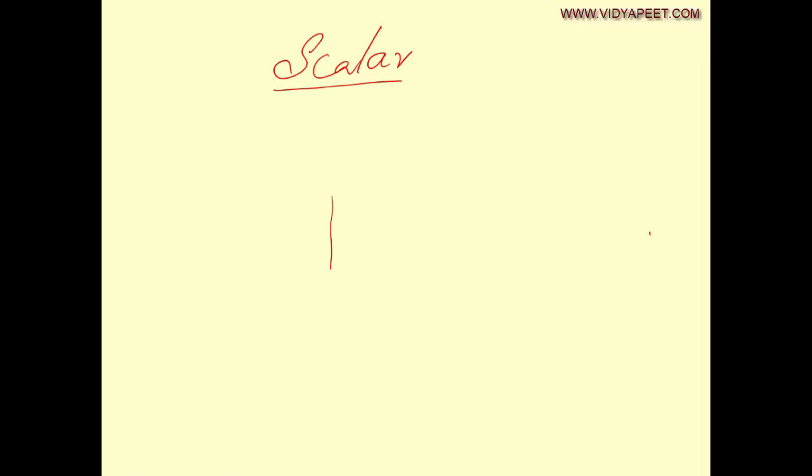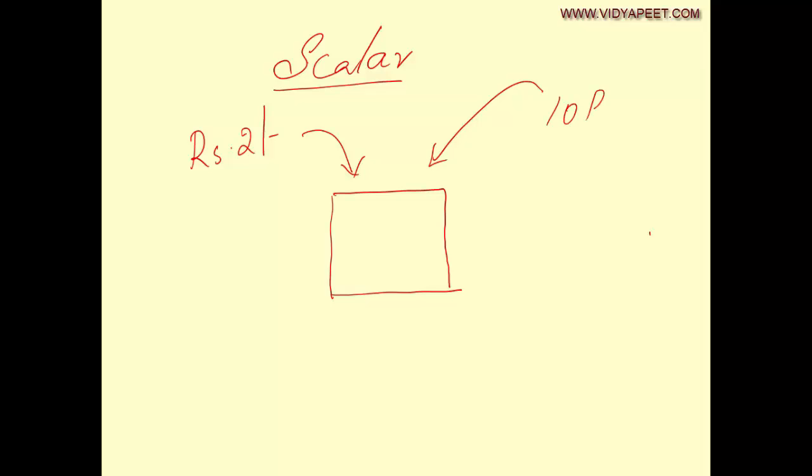Imagine there is a box. அந்த பாக்ஸுக்குள்ளே I am putting 2 rupees and another person is depositing 10 rupees. So the total amount of rupees inside the box will be 10 plus 2 equal to 12. This is an example of a scalar addition.